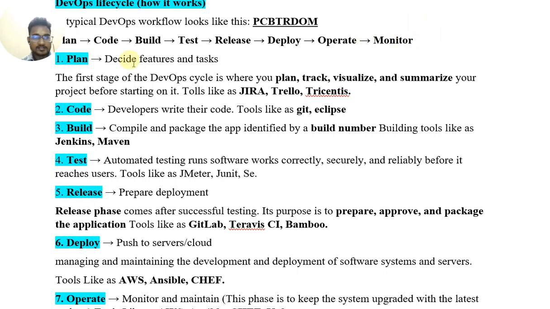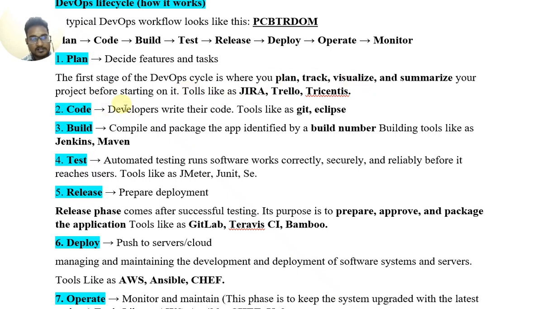Plan. First is plan. Decide future and tasks. The first stage of the DevOps cycle is where you plan, track, visualize, and summarize your project before starting on it. Tools like Jira, Trello, and others are used to plan.